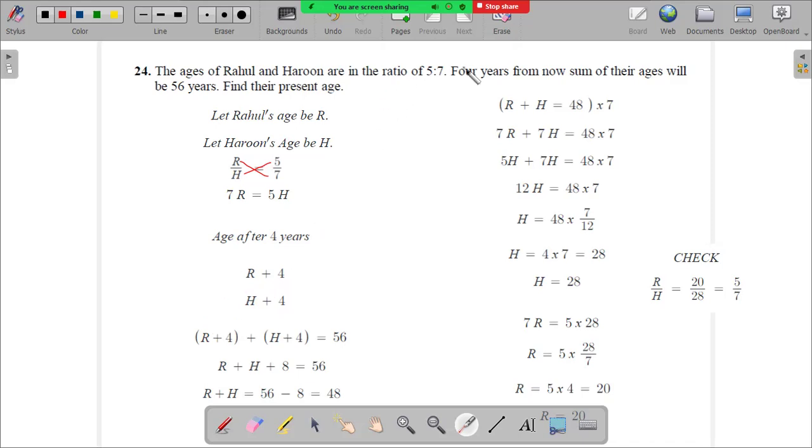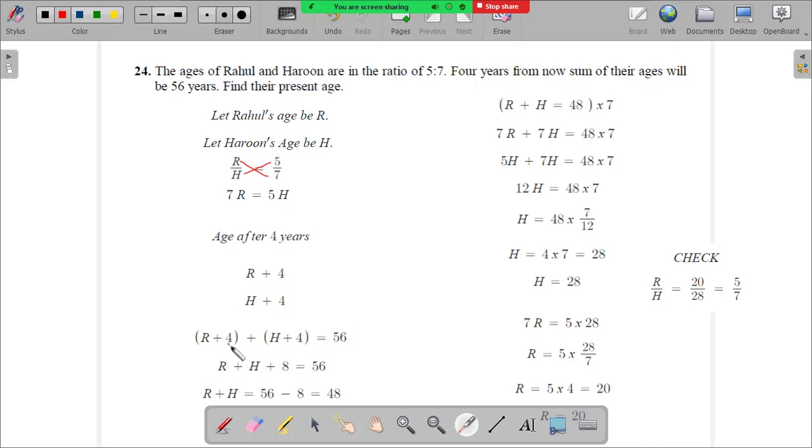The next sentence says 4 years from now, the sum of their ages will be 56 years, which means R plus 4, the age of Rahul after 4 years, plus H plus 4, the age of Harun after 4 years, will be 56.